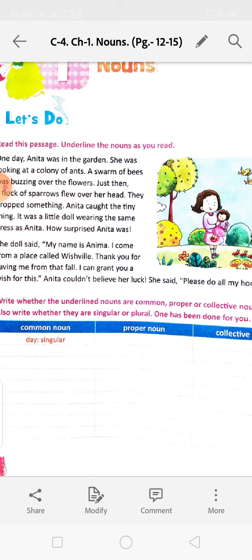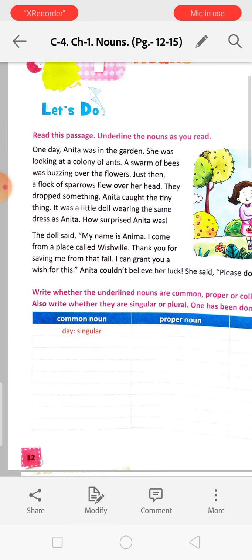So, one day Anita was in the garden. She was looking at a colony of ants. A swarm of bees was buzzing over the flowers. Just then, a flock of sparrows flew over her head. They dropped something. Anita caught the tiny thing. It was a little doll wearing the same dress as Anita. How surprised Anita was. The rest of the part you will read.